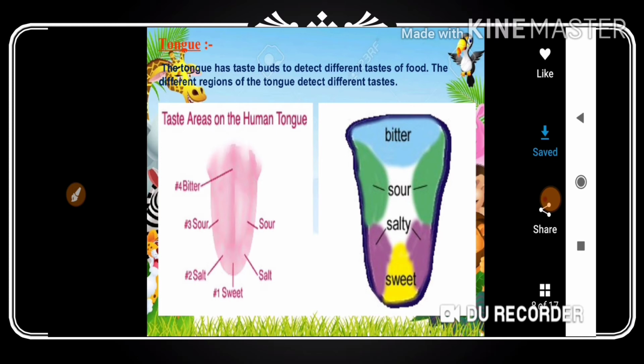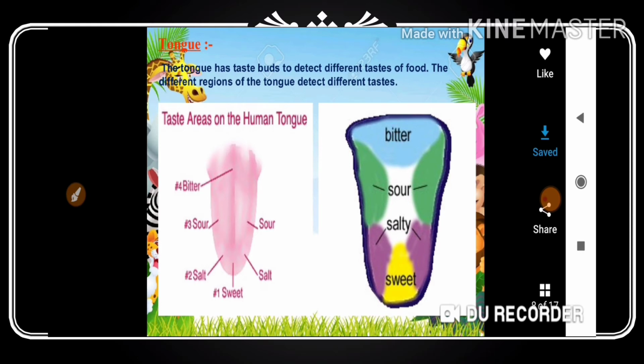Then select one portion of your tongue at one time. Got my point? Otherwise you can call a friend or classmate, blindfold your classmate and ask him or her to take out the tongue and keep it in a straight and flat position. Then, using the dropper, you can drop 1 or 2 drops of the solution you want to test. Got my point? Using the dropper, take any solution from the beaker and place it on the tongue of your classmate.